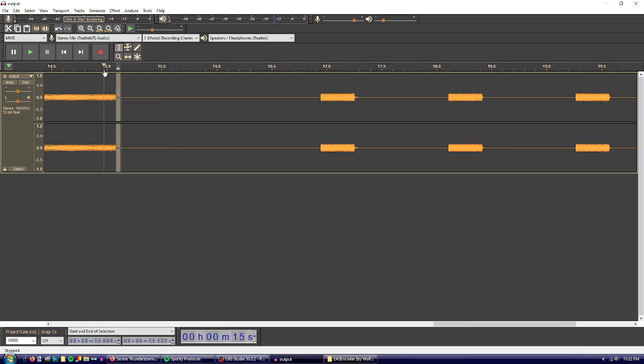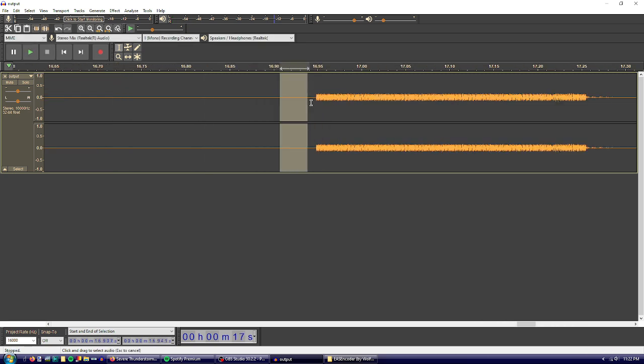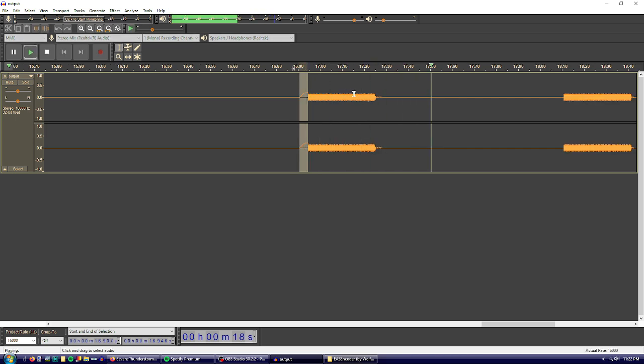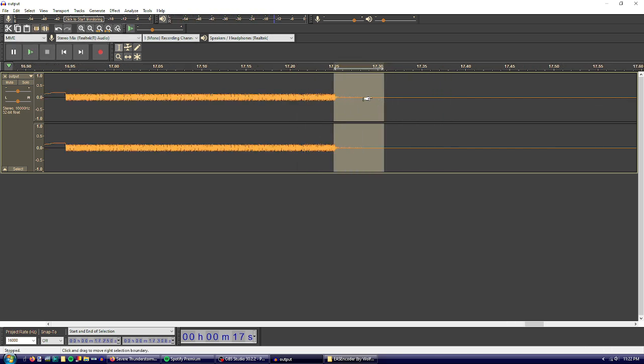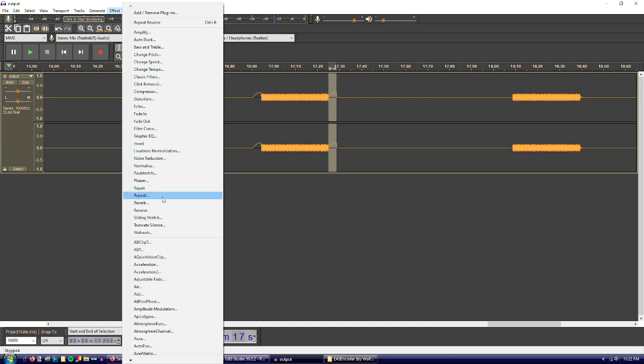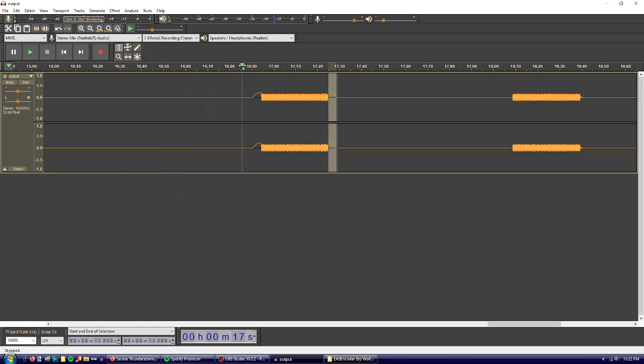Then just reverse. Yada yada. And do the same thing on the EOM tones. Reverse that.